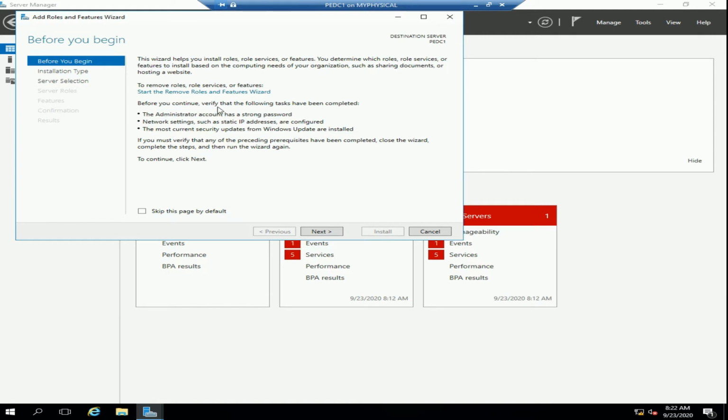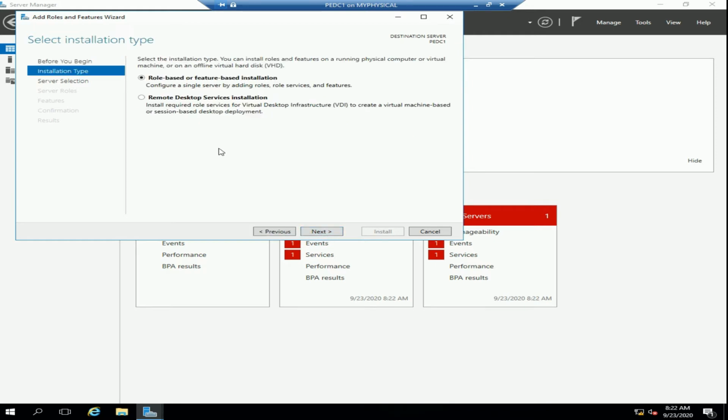Before you can continue, verify that the following tasks have been completed. The admin must have a strong password. You must have a static IP, which we have: 192.168.5.100 as a static IP. And so we can continue, or we can even skip this page and continue.